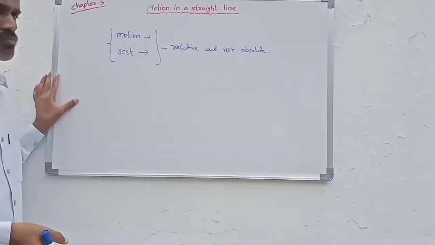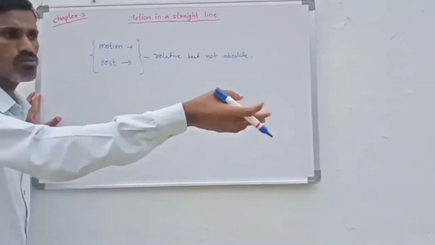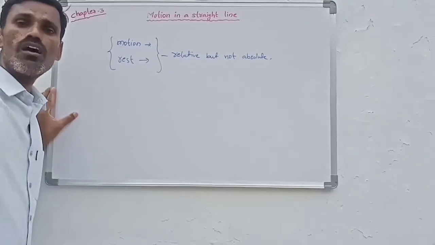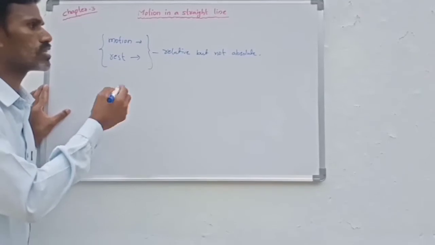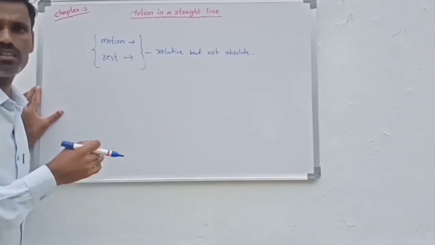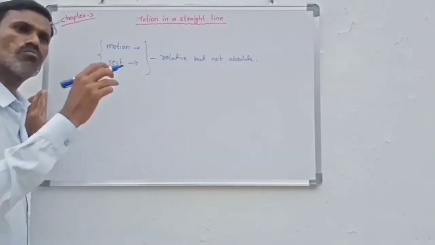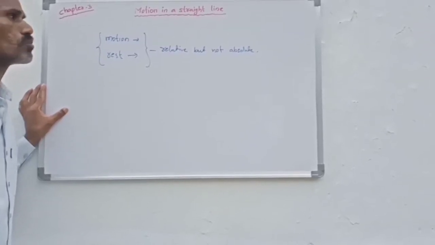Suppose I am standing on earth at rest with respect to another person standing near me. But suppose a person observes us from another planet; with respect to that person, we are in motion. That's why rest and motion are both relative. If a person is at rest with respect to one person, but in motion with respect to another, then rest and motion are relative, not absolute.